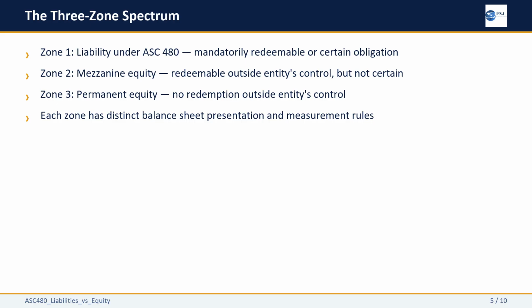But between these two zones lives Zone 2, mezzanine equity. This is the home for instruments that are not quite liabilities, because redemption is contingent on an uncertain event, but also cannot be permanent equity because redemption could be forced on the entity. Understanding this three-zone spectrum is essential for correctly positioning every instrument on the balance sheet.